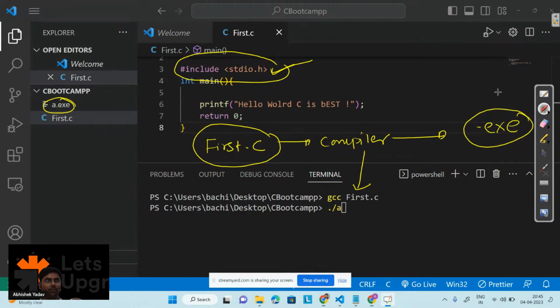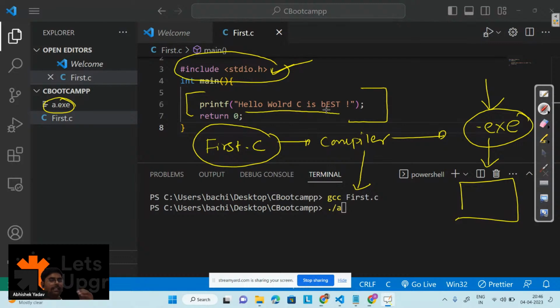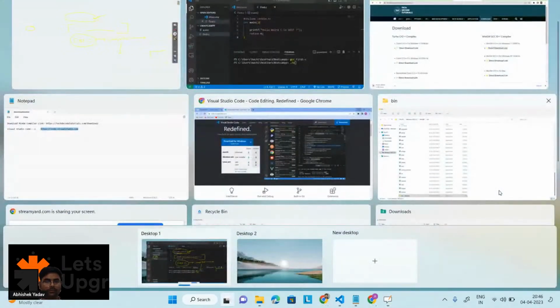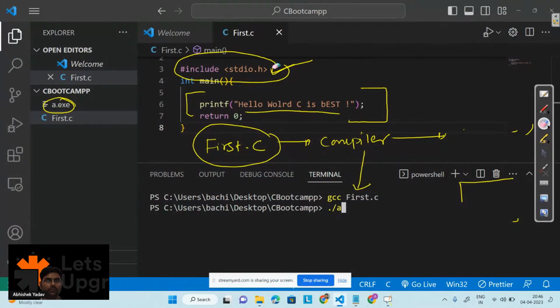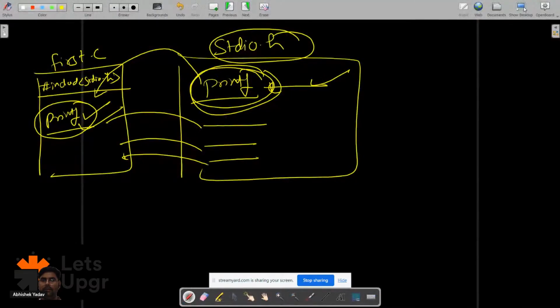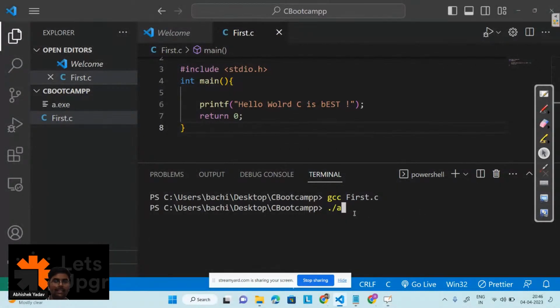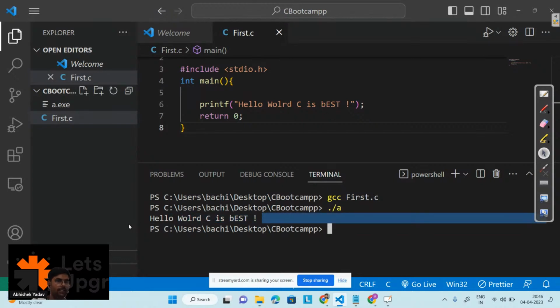And now I have to execute this file, and the moment this file gets executed, what will happen? It will tell the computer, hey computer, you have to do this part: you have to print hello world, C is best on the output screen, right everyone? So let's do this part also. So what I will do, ./a, and let's hit enter. So you can see hello world, C is best, is printed on the output screen here, right?